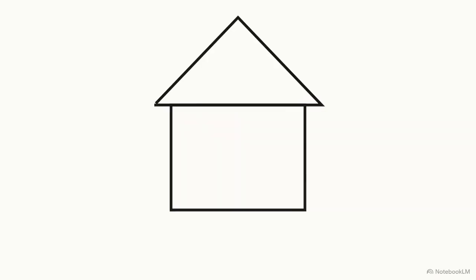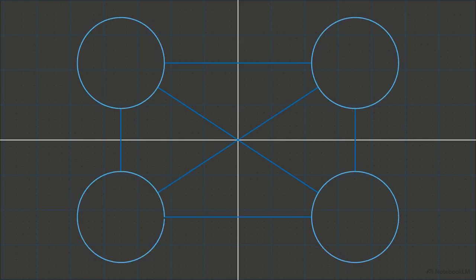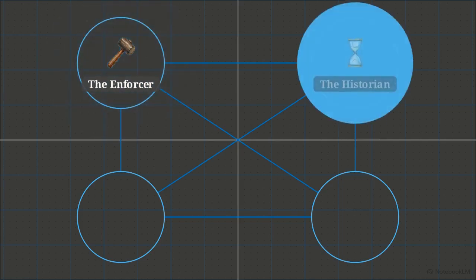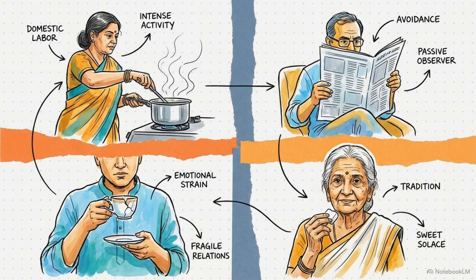This lack of personal boundaries and spontaneous task assignment creates an environment that looks like pure, unmanageable chaos to anyone on the outside. To map how these interactions actually function, we have to look at the recurring roles that govern every domestic decision. This flowchart tracks the 4 specific archetypes at play: the enforcer, the historian, the disruptor, and the diplomat. Surviving this morning requires recognizing that every outburst in short fits into a broader pattern of behavioral roles.